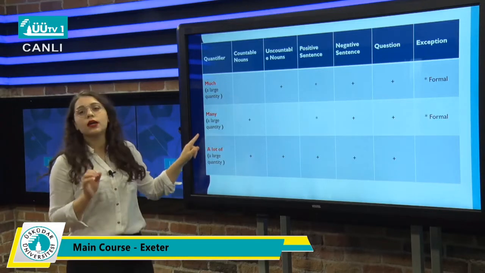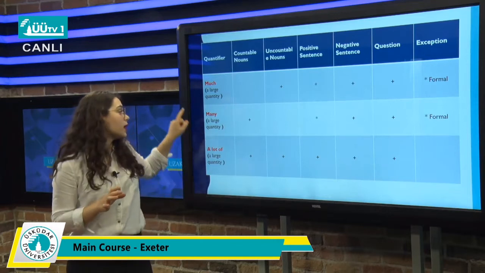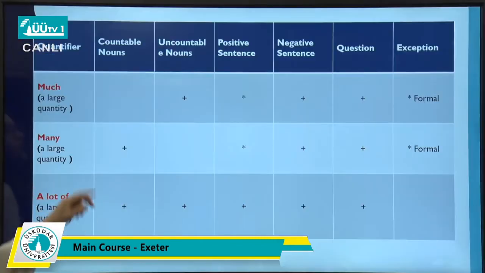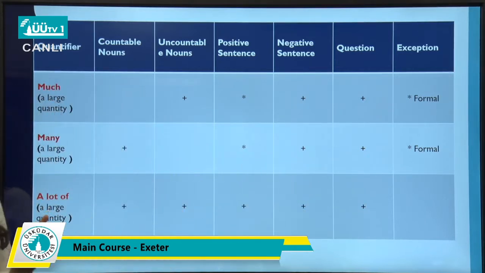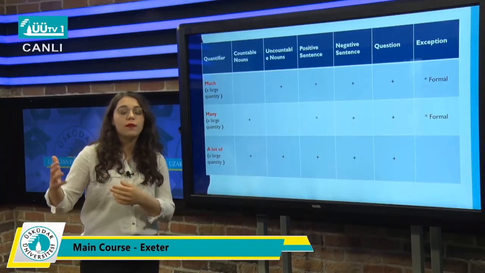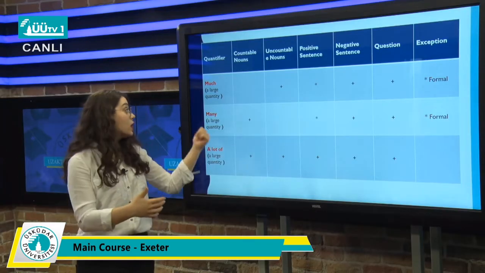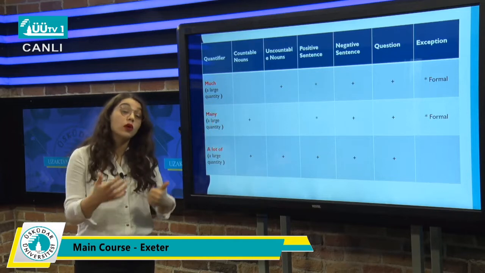The same thing goes with many. Many is only used with countable nouns, we use it in negative sentences and questions, but if we use it in positive sentences, that sentence must be formal. Formal as in, like, a government statement, okay? So when you're making a government statement, then you can use many or much in positive sentences.